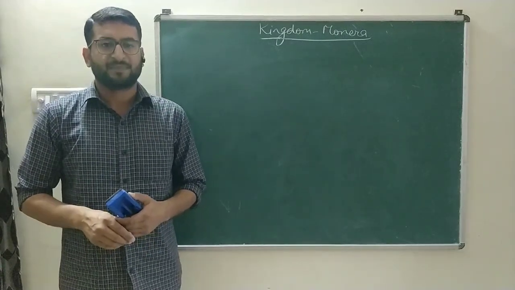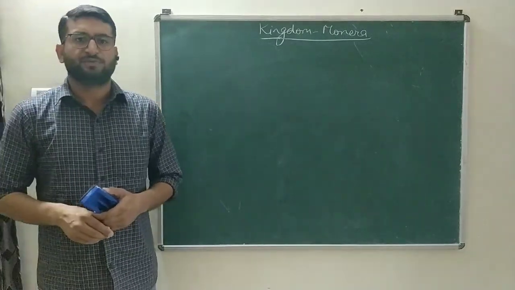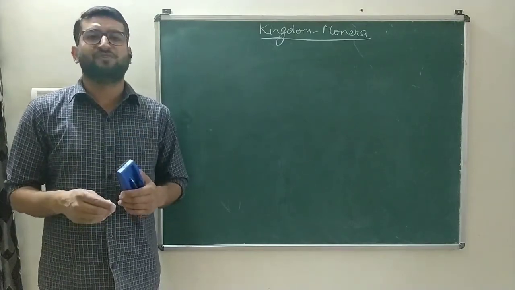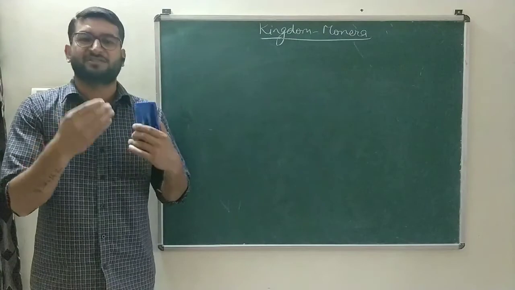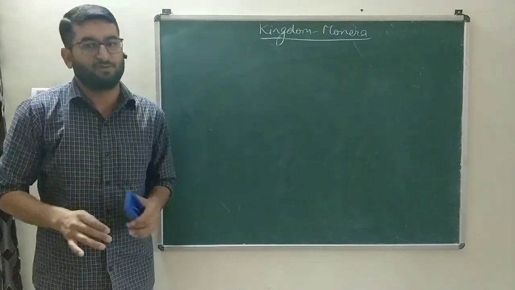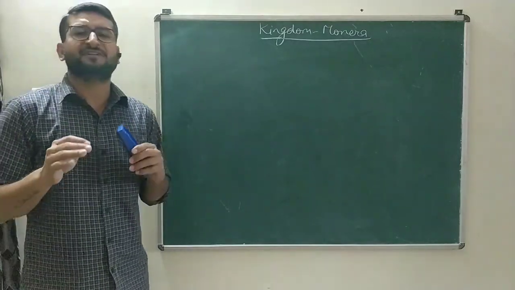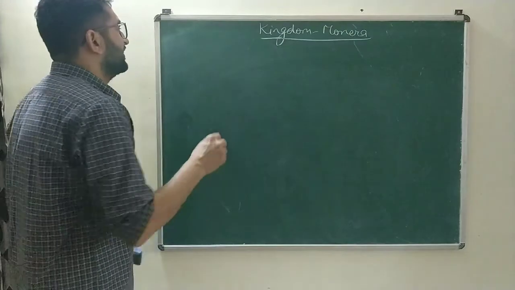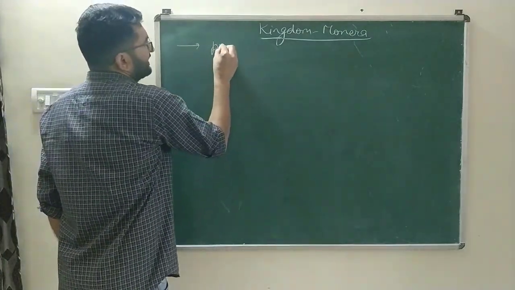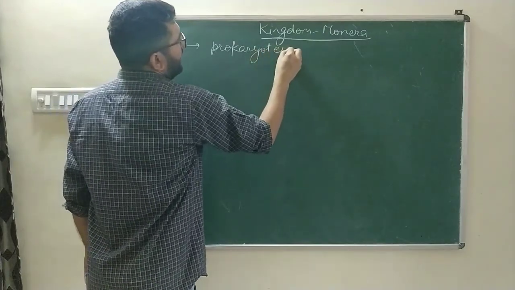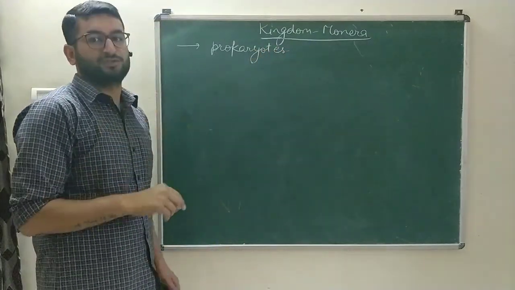Hello children, we are discussing chapter 2, biological classification. In my previous video we studied the various classification systems which were used earlier and the one which we are using right now. Now we will study the first kingdom, kingdom Monera, in detail. As we all are aware, the organisms in kingdom Monera are unicellular prokaryotes.